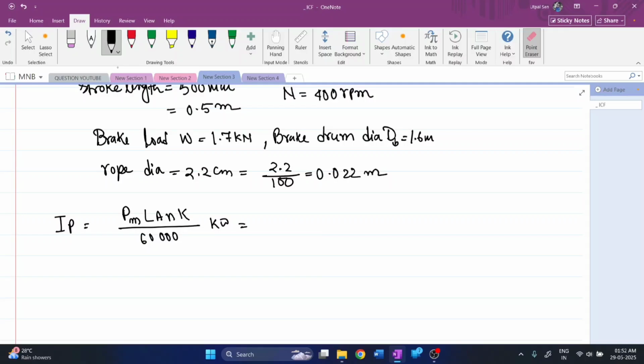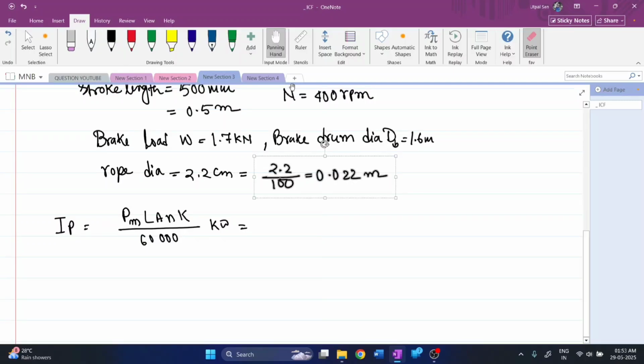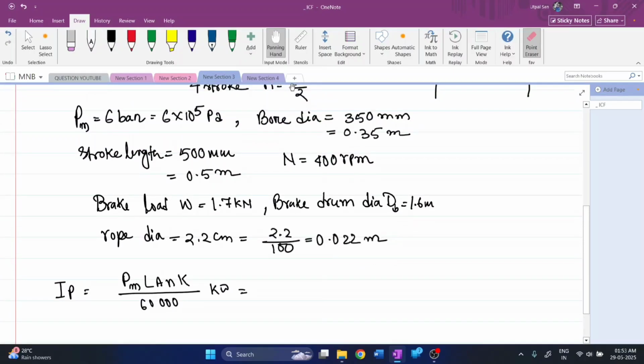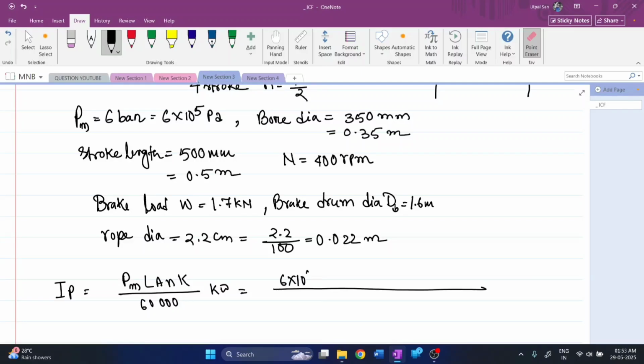The indicated mean pressure is 6 into 10 to the power 5. Everything will be written in SI units here itself. 6 into 10 to the power 5, into the stroke length, which is 500 mm, that is 0.5 meter.